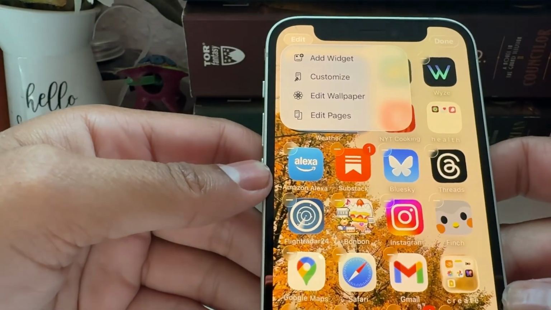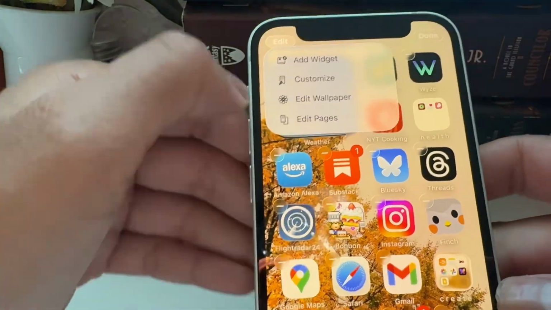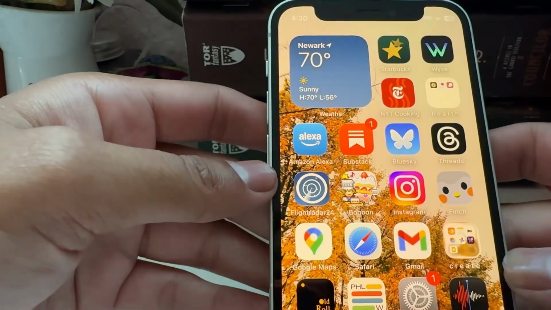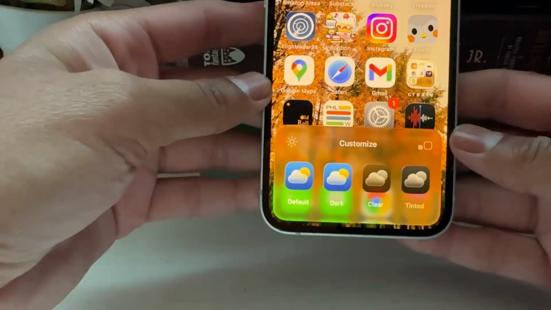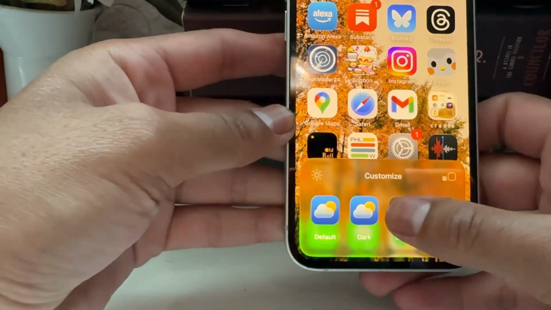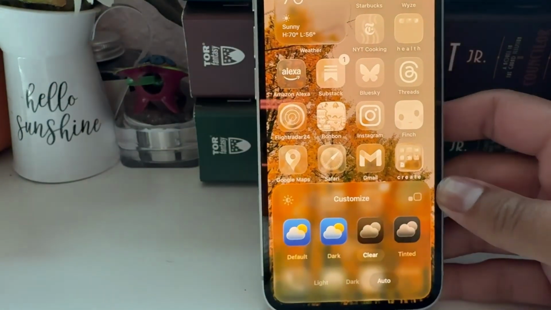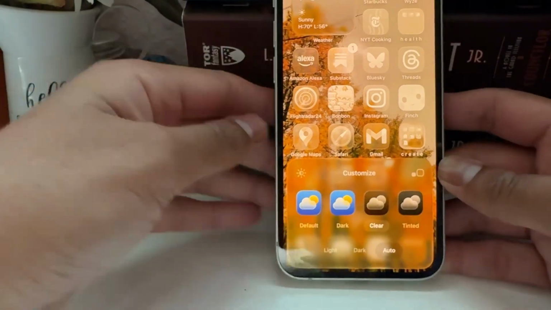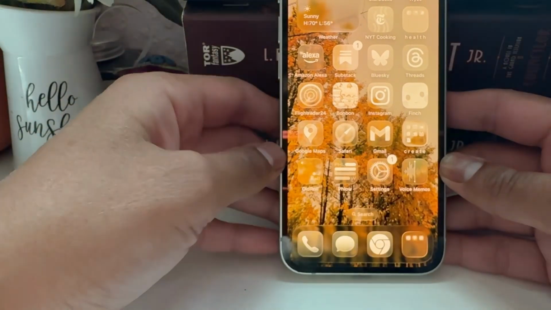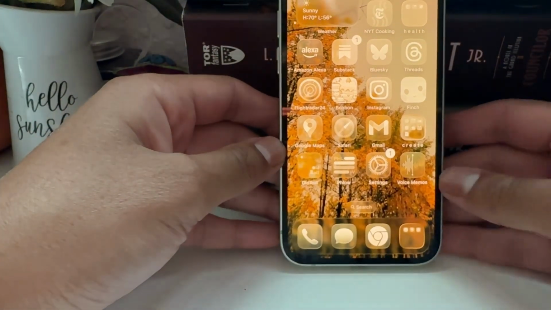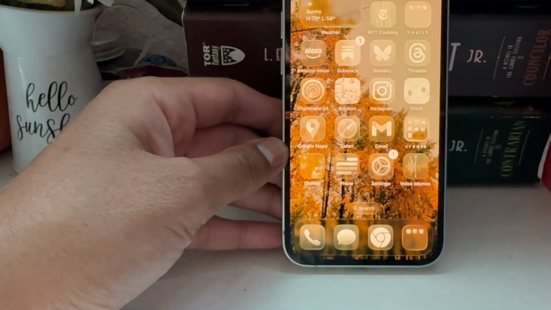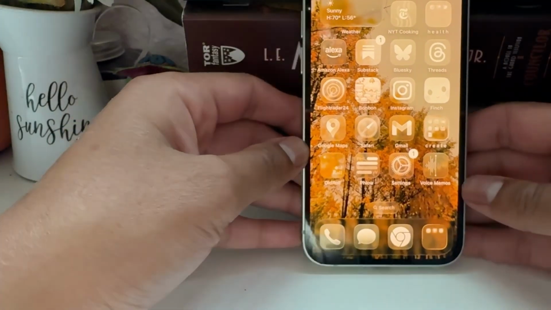So add widget, customize, edit wallpaper, edit pages. So let's do customize. So here on the bottom, and let's do clear. And I think this is probably the most fascinating part of iOS 26. It kind of, actually, I don't know.